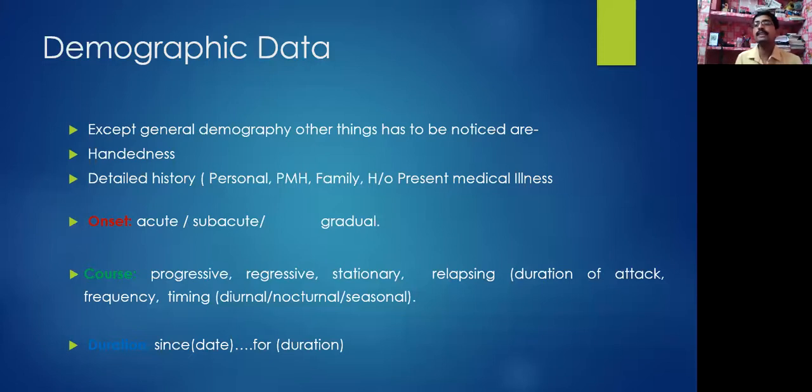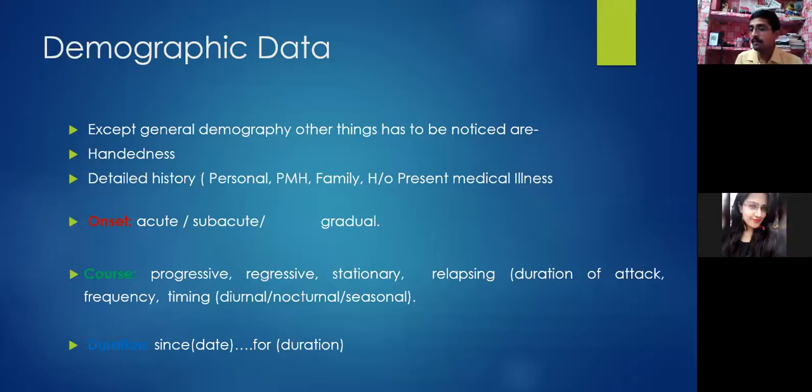Most commonly we can see this in demyelinating disorders like multiple sclerosis. The patient will complain of relapses. Means I had an episode of weakness 2 months back. I got treatment, I was hospitalized for 2 to 3 days, and I got resolved. Now after 2 months, suddenly I'm having the same kind of illness. Maybe this time it is more severe. So there are some relapses, and these relapses will indicate the nature of the illness. So this is the thing which we should consider while assessing a patient with neurological illness.